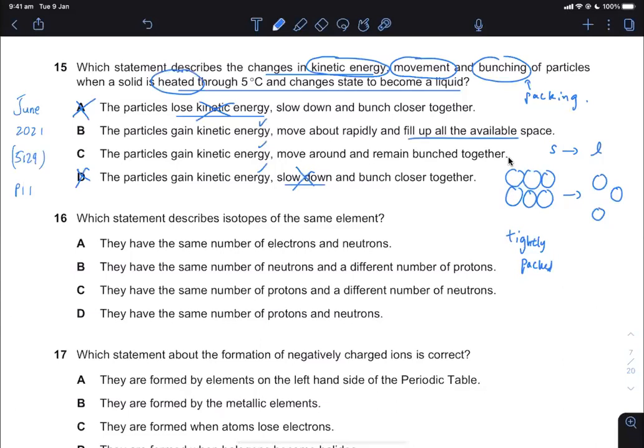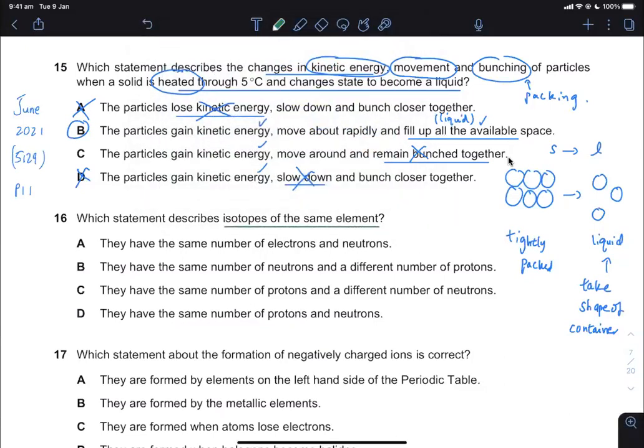So they fill up the available space, or they remain bunched together. I would think the answer is B. I haven't really checked the marking scheme yet, so I could be wrong here. But remaining bunched together is tightly packed together, or filling up all the available space, and that is what you know about liquid. Liquid can take the shape of its container. If you pour water into any container, it takes the shape of the container because it fills up the available space given. So we're looking at this to describe liquid, and therefore the answer must be B and not C.